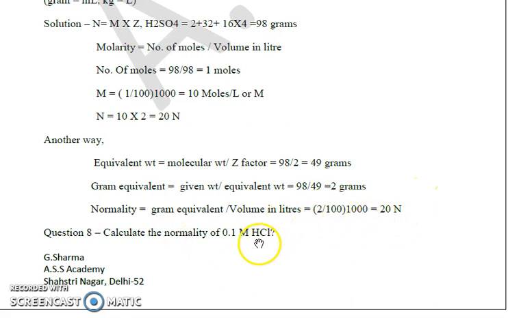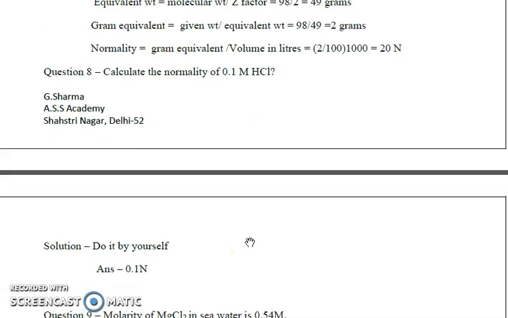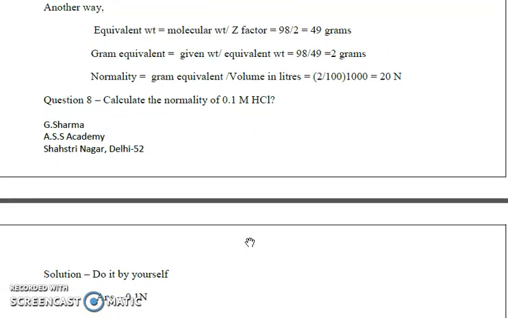Next question is to calculate the normality of 0.1 mole HCl. As you know, HCl is monobasic, having basicity 1 and 1 ionizable hydrogen. So the Z value for HCl will be 1. We apply normality is equal to molarity into Z factor. So 0.1 into 1 gives you the answer as 0.1 normal.